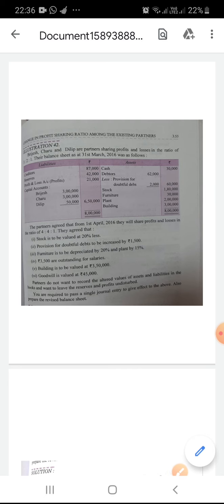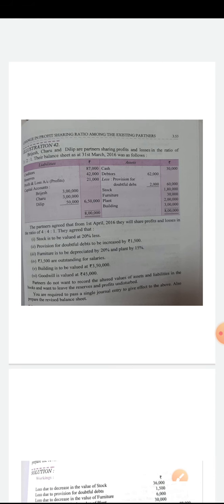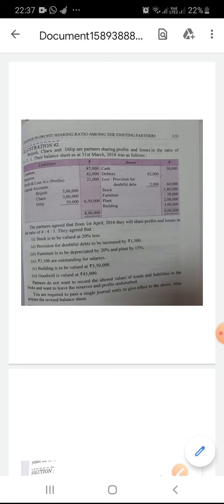Assets: cash 30,000, debtors 62,000 less provision for doubtful debts 2,000, and the net debtors are 60,000. Stock 1,80,000, furniture 30,000, plant 2 lakh, building 3 lakh.